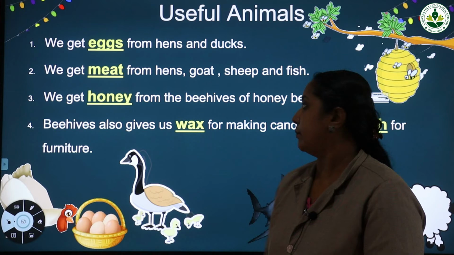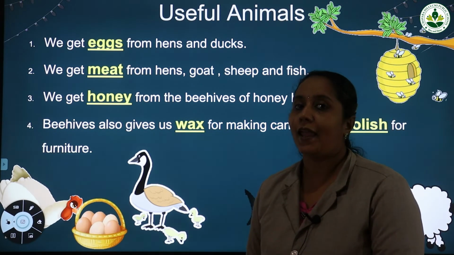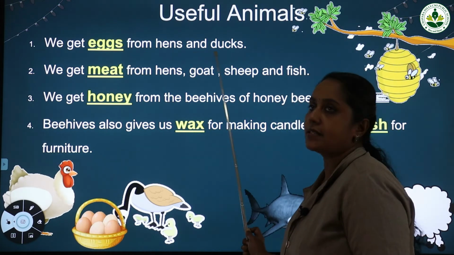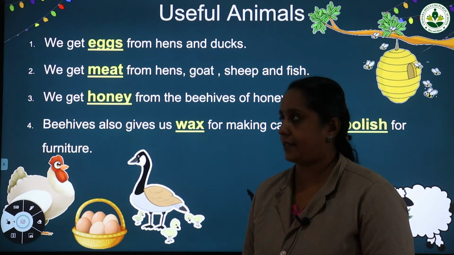Now let us see which are the other useful animals. We already saw the image of a hen, isn't it? What does hen give us? Hen gives us eggs. So we get eggs from hens and ducks. So hens and ducks give us eggs.